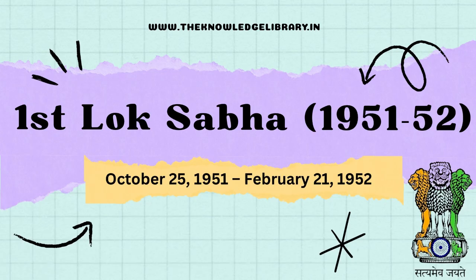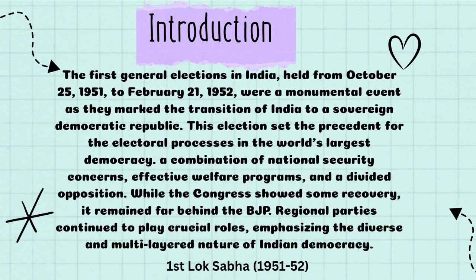The first Lok Sabha elections were held from October 25, 1951 to February 21, 1952. The first general elections in India were a monumental event as they marked the transition of India to a sovereign democratic republic. This election set the precedent for the electoral processes in the world's largest democracy, a combination of national security concerns, effective welfare programs, and a divided opposition. While the Congress showed some recovery, it remained far behind the BJP. Regional parties continued to play a crucial role, emphasizing the diverse and multi-layered nature of the Indian democracy.